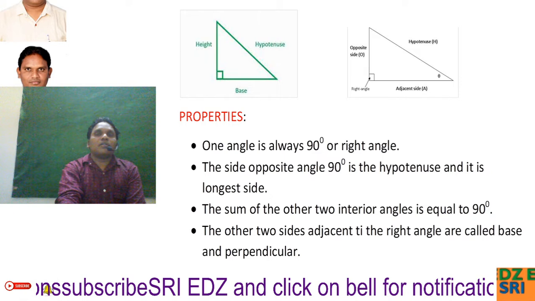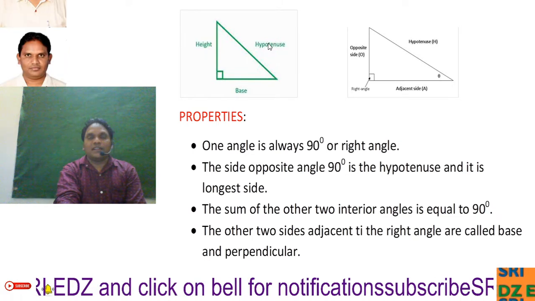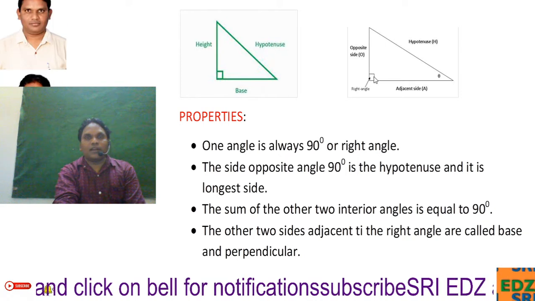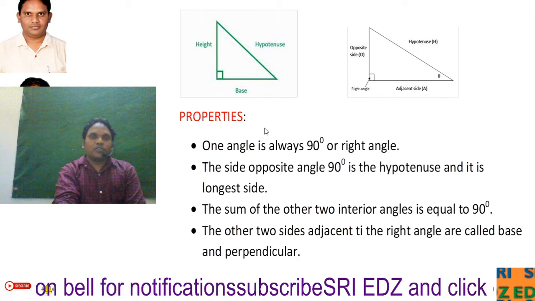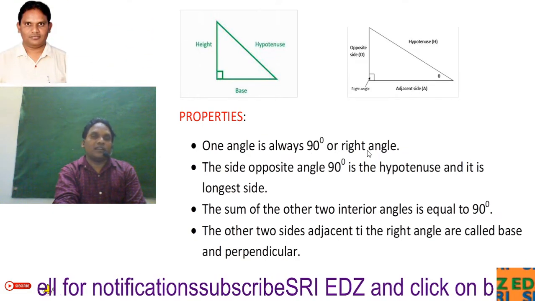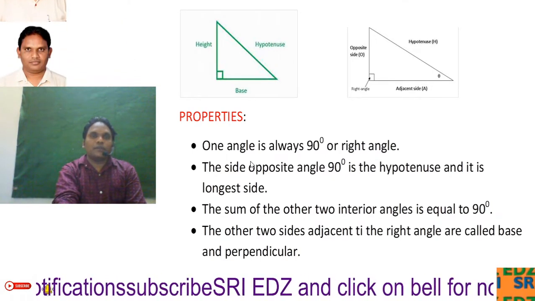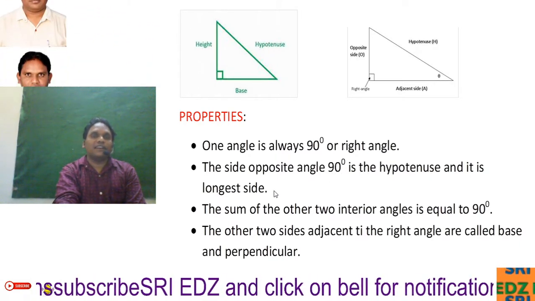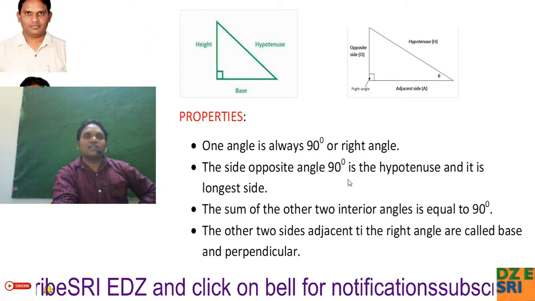In the figure here you can see this is the height, this is the base, and this is the hypotenuse, which is the longest side. This is the right angle. A right angle is always a straight line height and a straight line base, so one angle is always 90 degrees. A right angle triangle always contains one angle of 90 degrees. The side opposite the right angle of 90 degrees is the hypotenuse, which is the longest side.